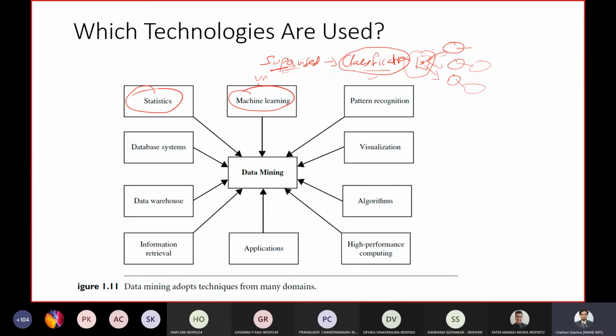Unsupervised is obviously the opposite of it. The machine tries to learn something, but there are no labels. For supervised, the data mining task is classification. For unsupervised, the data mining task will be clustering.